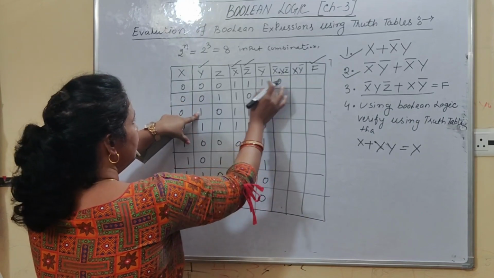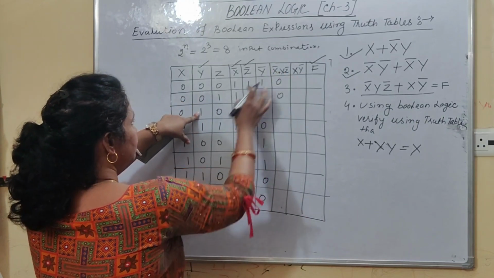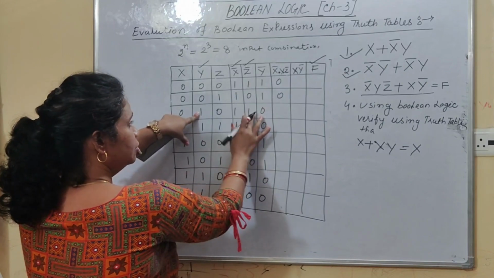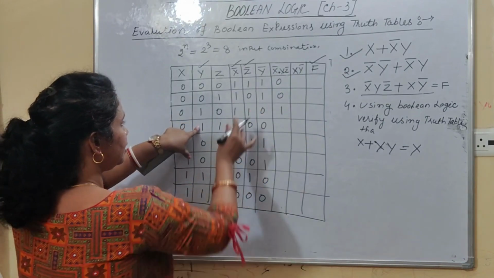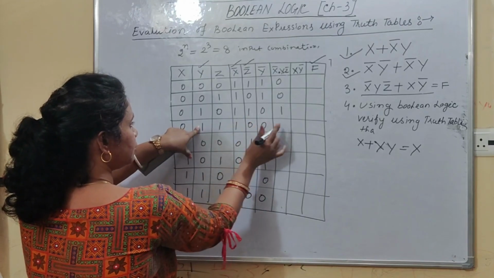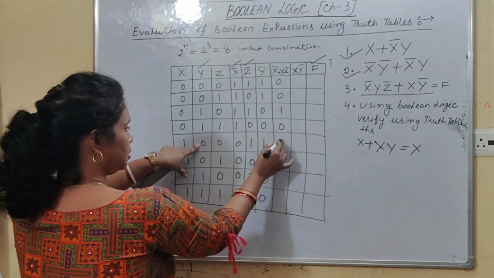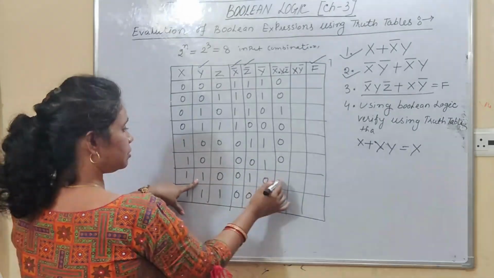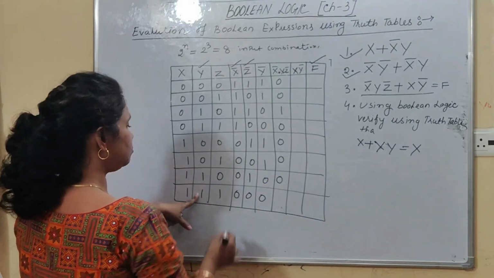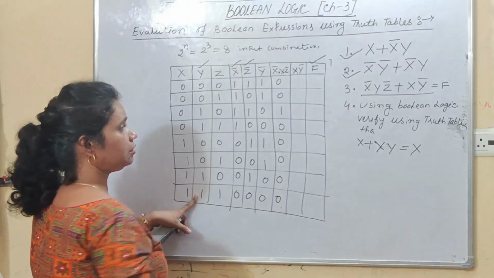So you need to check the value of x bar and z bar, right? X bar value is 1. Z bar value is also 1. So 1 dot 1 dot 1, so it is 1. Right, students? Similarly, in this case, again you need to check, it is 1, 1, 0. So 0, here 0, so the answer is 0. Here it is 0, so the answer is 0. Here it is 1, but x bar will be equal to 0. So your output is 0. Similarly, here it is 1, but x bar and z bar is 0. So your output is 0.